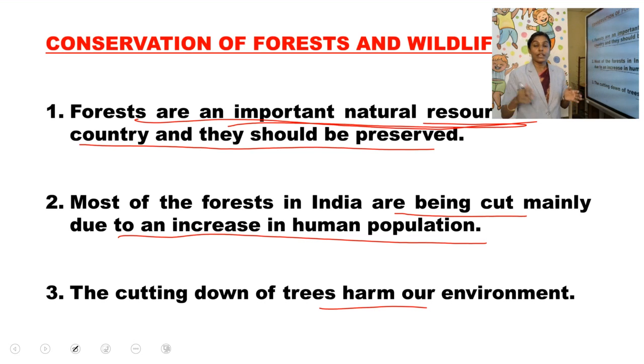You might be hearing the news that some wild animals are encroaching on human settlements. Why are they coming to the places where we live? Because we have destroyed their forest, their environment, their natural habitat. So cutting down of trees harms our environment. These are the reasons why we should conserve the forest. While we conserve the forest, we conserve the wildlife also.